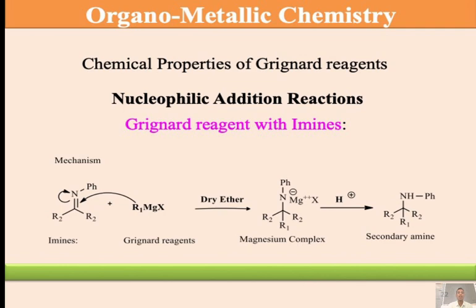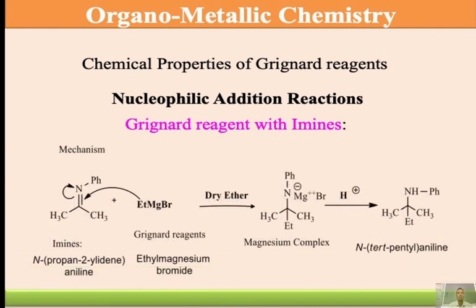amines, Grignard's reagent with imines. The next example, if you consider exactly what type of amines we have to consider, exactly N-propylidene aniline. This is the name of that compound. Then taking the IUPAC nomenclature, the other reagent is Grignard's reagent, ethyl magnesium bromide. Again, a similar type of mechanism as previous, attack on electron deficient carbon.